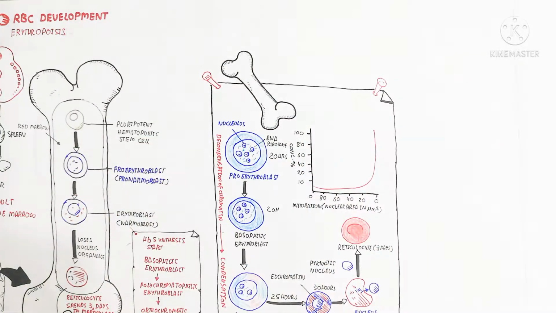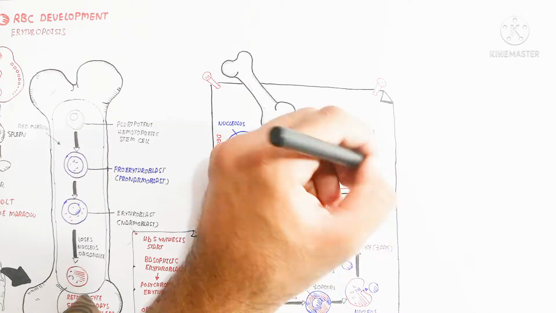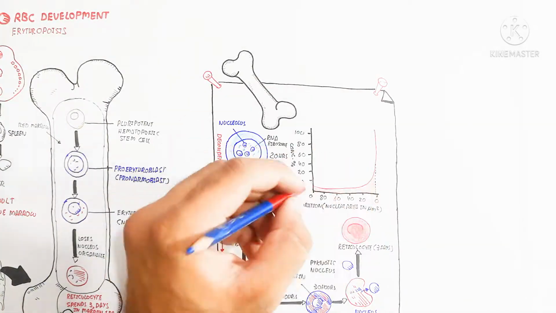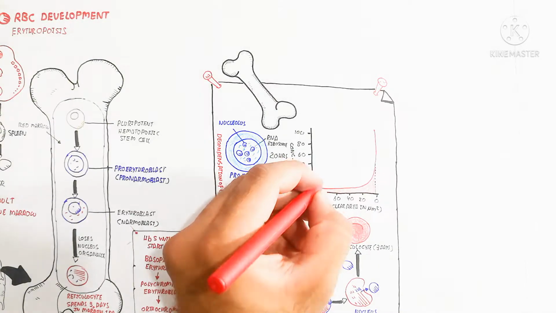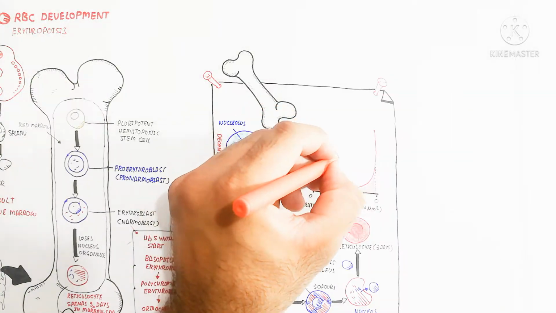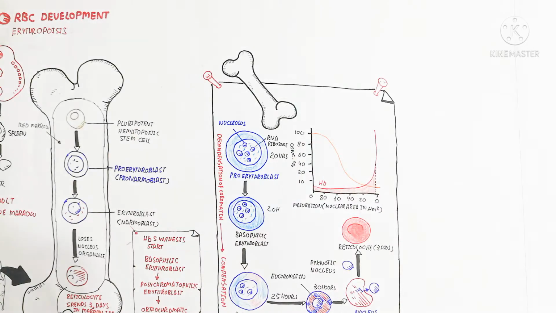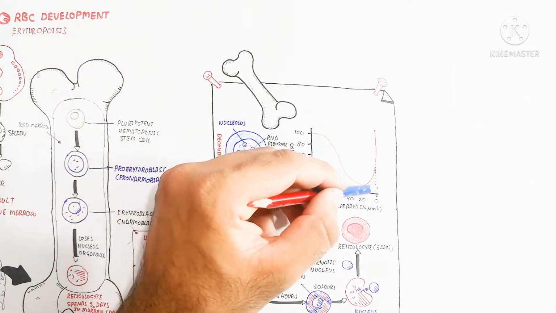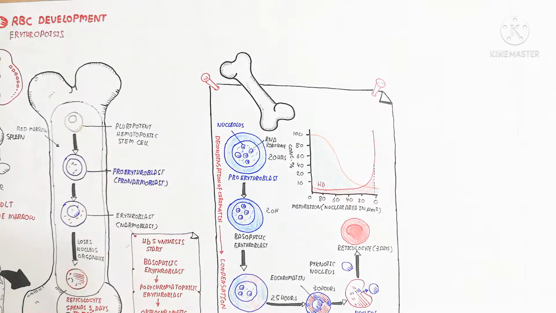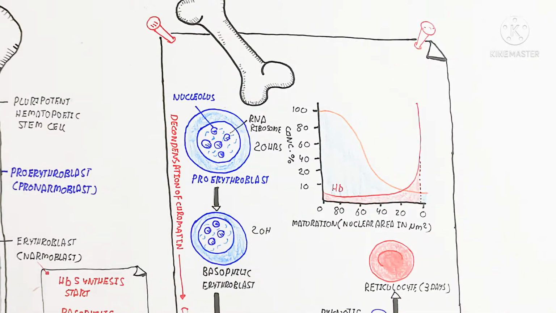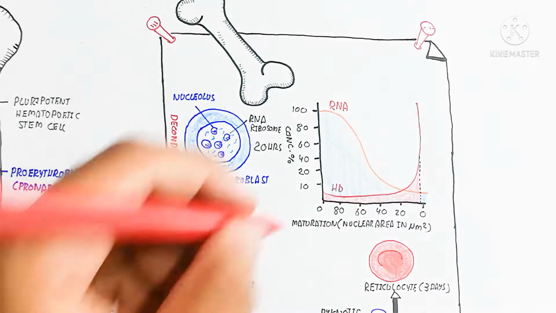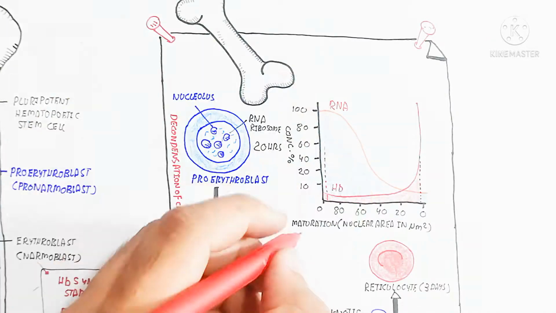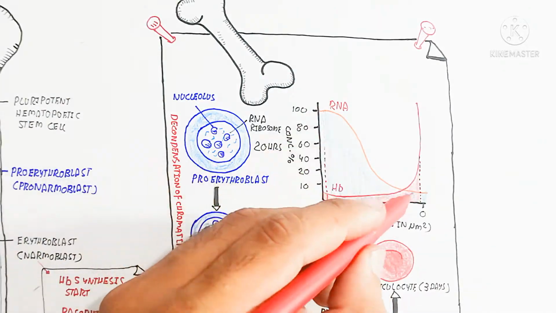The red color shows the hemoglobin, which increases upward with maturation, and growth of hemoglobin is more, while 100% RNA is present in the pro-erythroblast, or pro-normoblast, which contains a higher number of chromatin, decondensation formation, and ribosomes.